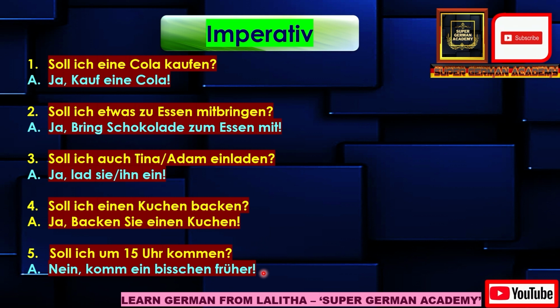Nein, komm ein bisschen früher means no, come a bit earlier. Here, früher means earlier, bisschen means little. It means come a little early. Komm ein bisschen früher means come a little early. And at the end, the exclamation mark will be there for the imperative sentence. So this is how you will use imperative sentences when you are giving your advice or orders to the subjects du, er and sie.